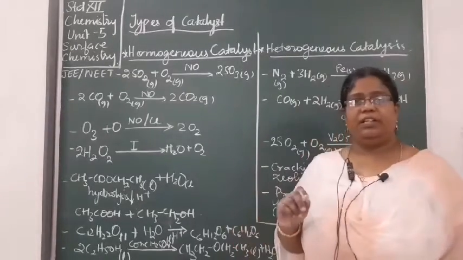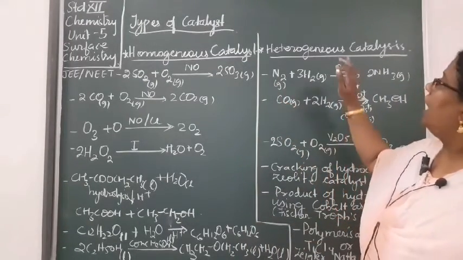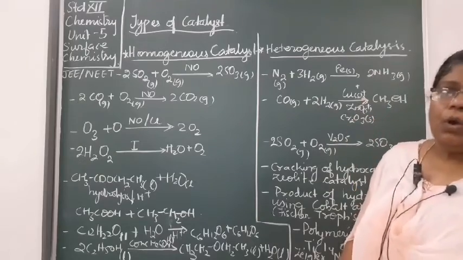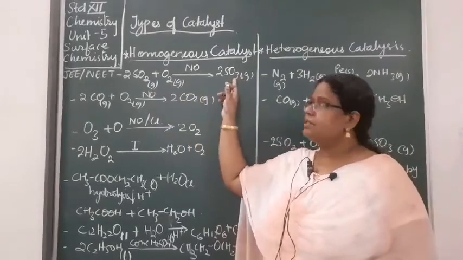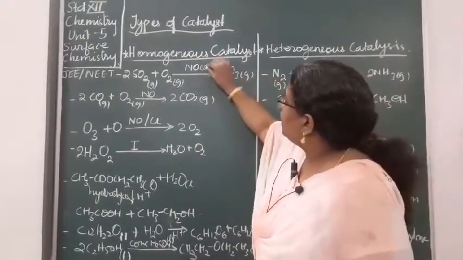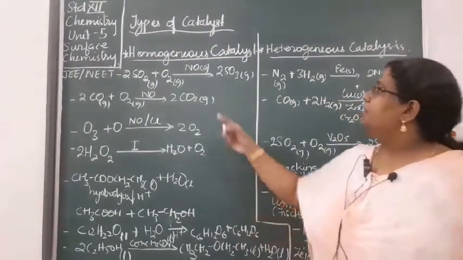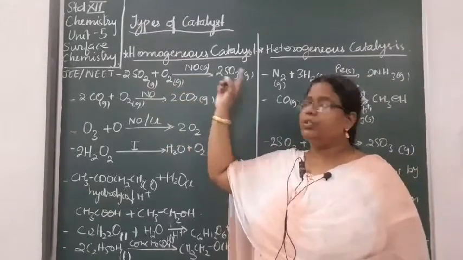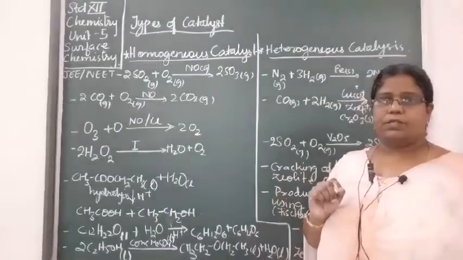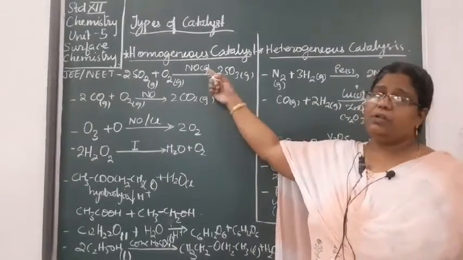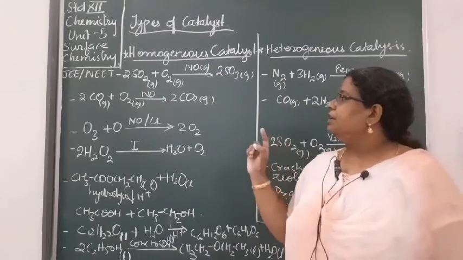Coming to types of catalyst, there are two types of catalyst. One is homogeneous catalyst and another is heterogeneous catalyst. Homogeneous catalyst means where the reactants, products and the catalyst all are in the gaseous phase. जैसे यहाँ पे NO है for the production of SO3 by the oxidation of SO2, it is a homogeneous catalyst, okay, because NO is also a gas while all the other reactants and the product are also gaseous in nature.